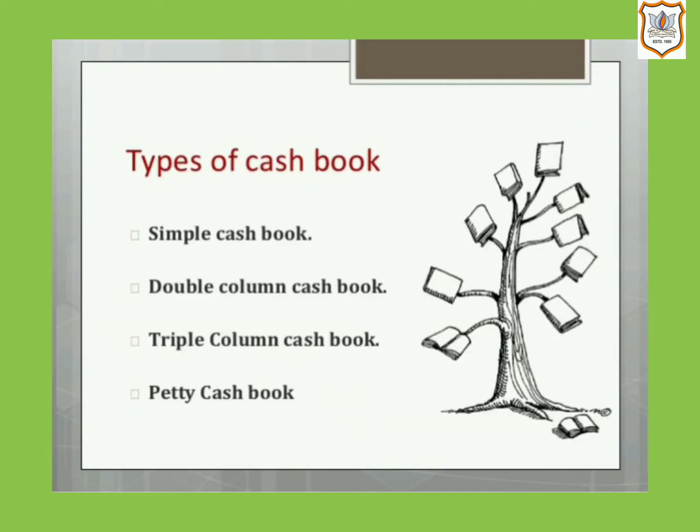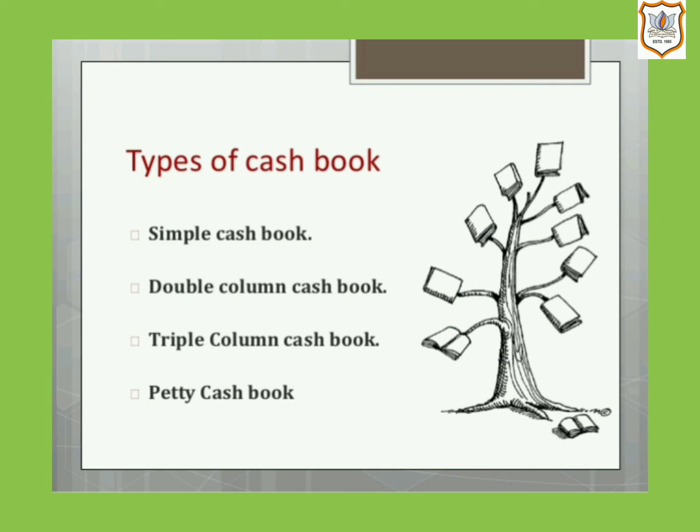Now let us see types of cash book. According to necessity of any business or profession, cash book can be prepared. There are four types of cash book. First, simple cash book. Second, double column cash book, or we can also call it two columnar cash book. It can also be of three types. First, cash and discount columnar. Second, cash and bank columnar. Third, bank and discount columnar.